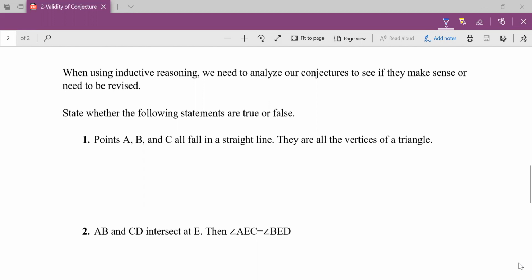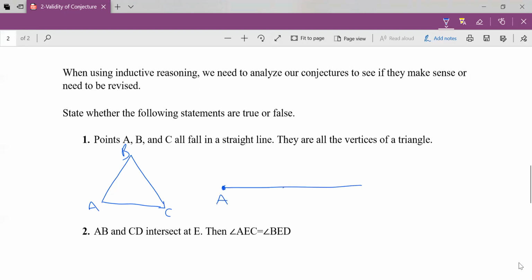So, here we go. State whether the following statements are true or false. Points A, B, C all fall in a straight line, and someone makes the conjecture they are all vertices of a triangle. Well, if I have 3 points A, B, C, I could absolutely make a triangle, but not in this case, because the statement is that all 3 points fall in a straight line.